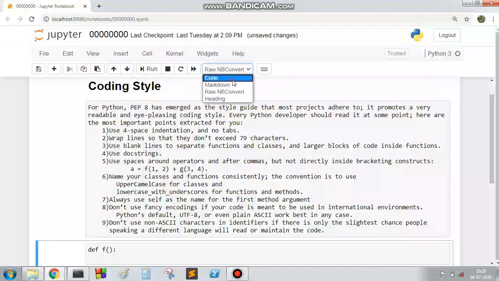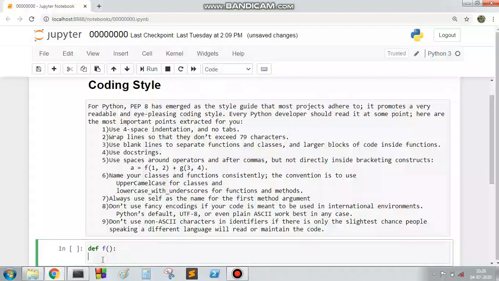So I am defining a function. Here, look, in a Jupyter notebook environment it will automatically take 4 spaces, not the tab. So this is the thing to remember.